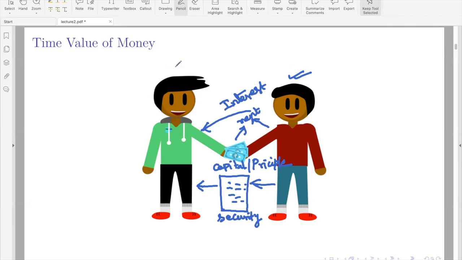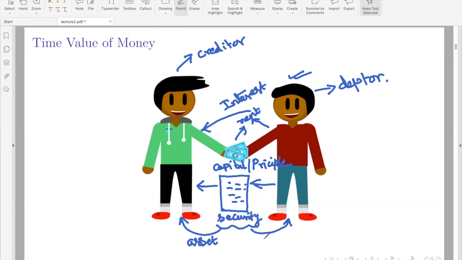The lender, that is this person, is called the creditor and the borrower is generally called the debtor. So the security for the creditor is an asset, and for the borrower, it is a liability.